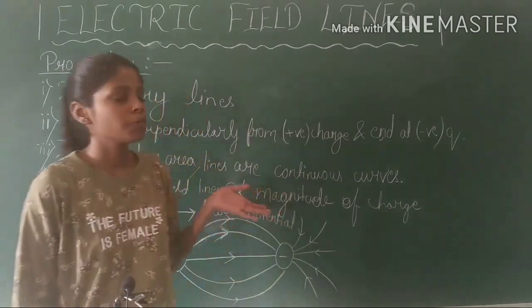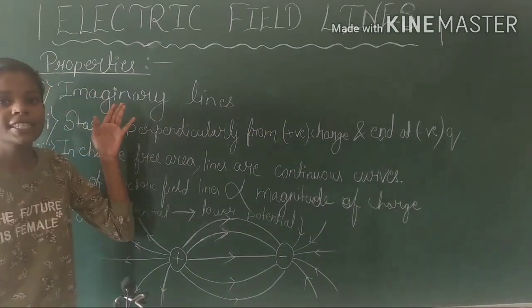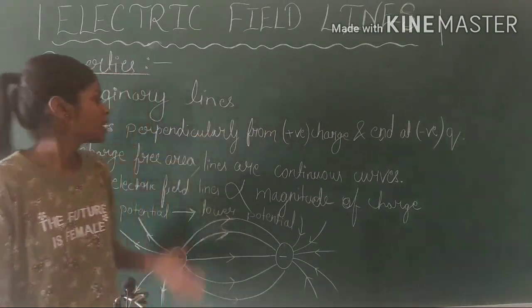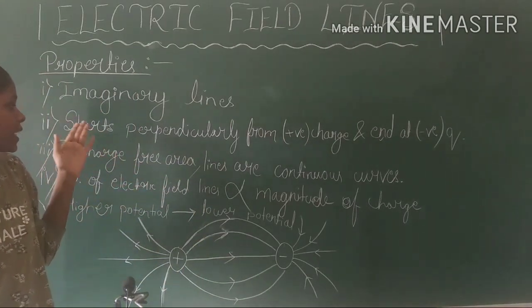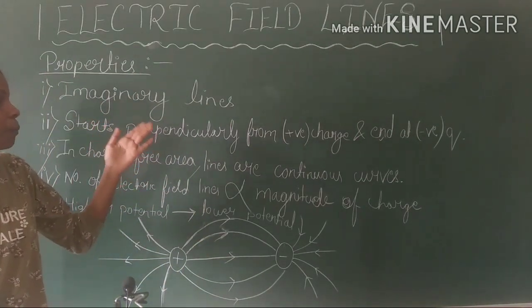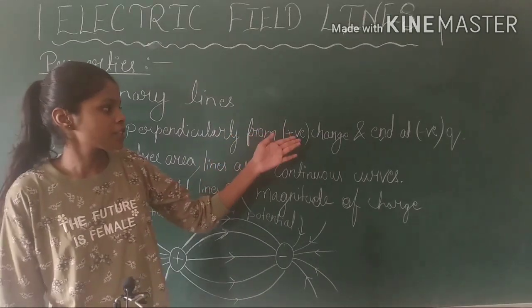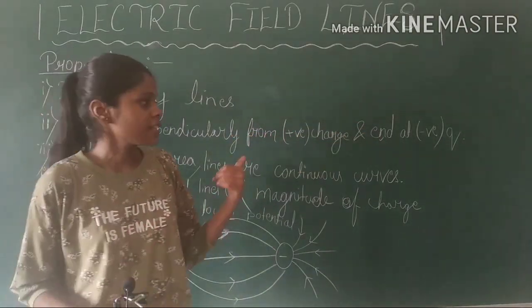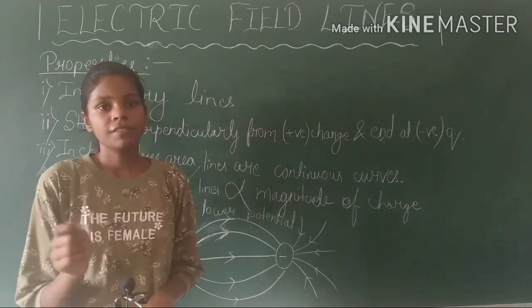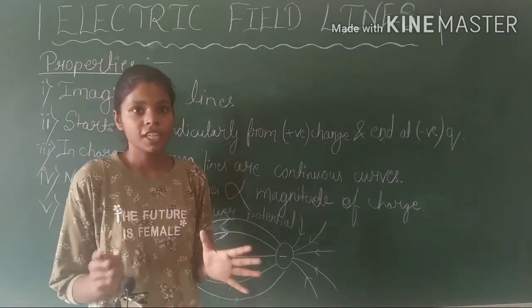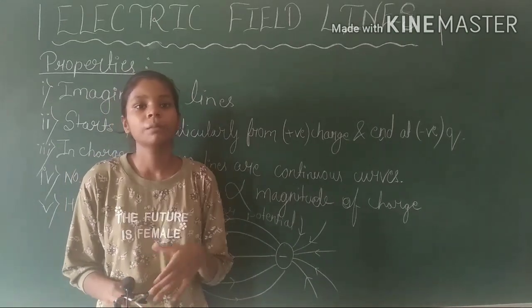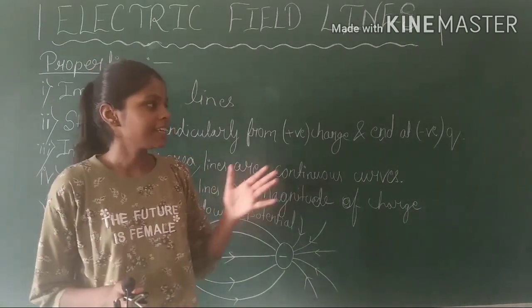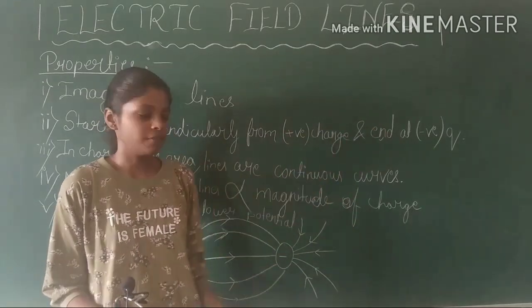They don't exist in reality. Now the second property. Electric field lines start perpendicularly from positive charge and end at negative charge. This is in the case of a positive test charge. Whenever we put a positive test charge in an electric field created by a positive source charge, it feels a repulsion and gets attracted towards the negative one.